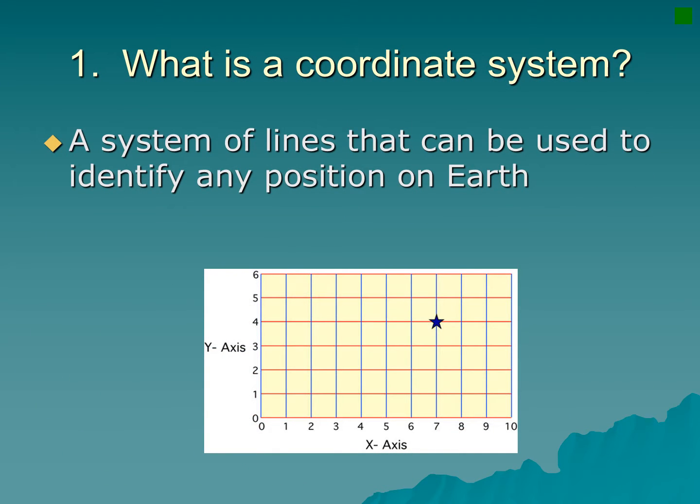So what is a coordinate system? A coordinate system is a system of lines that is used to identify any position on Earth. So it looks just like a grid.